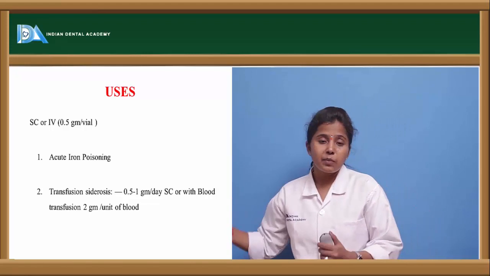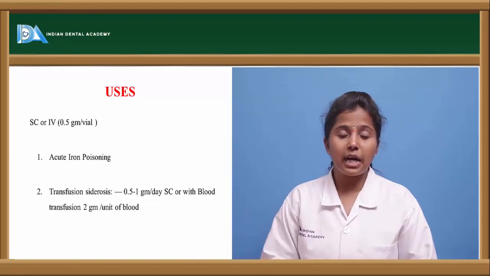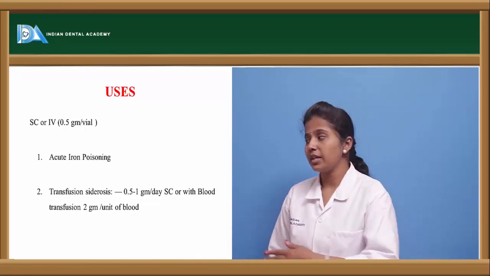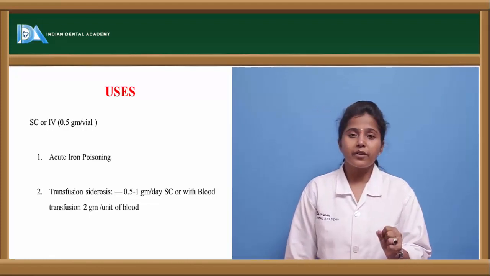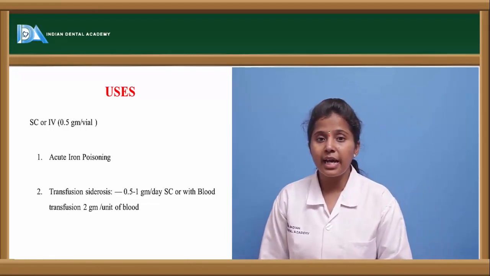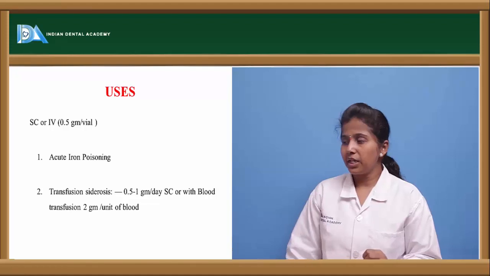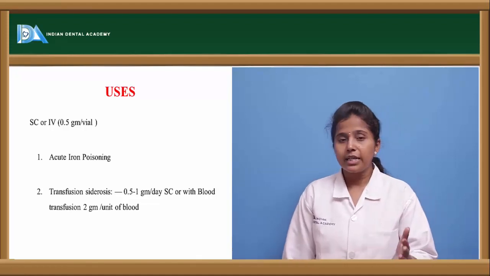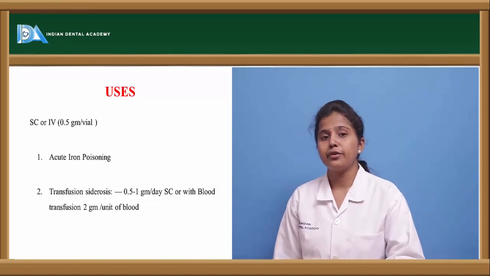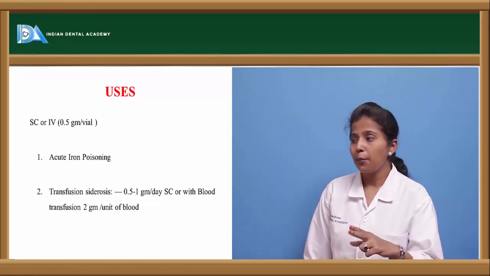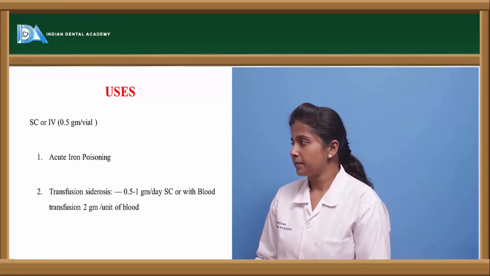In order to prevent iron poisoning, desferoxamine is recommended in the dose of 0.5 to 1 gram per day through the subcutaneous route, or it is given through the blood transfusion in the dose of 2 grams per unit of blood.